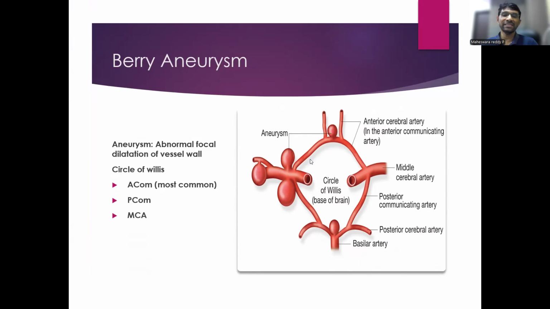So in the circle of Willis, the most common site is the anterior communicating artery, which connects both anterior cerebral arteries. Other sites are the internal carotid artery and posterior communicating arteries, middle cerebral arteries, and posterior circulation aneurysms like basilar artery aneurysms.